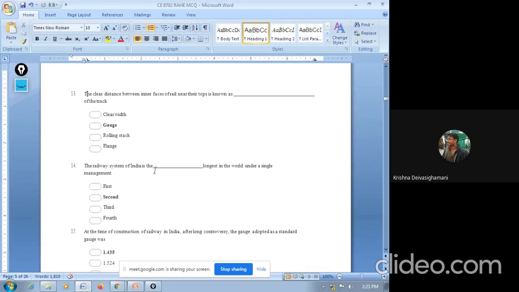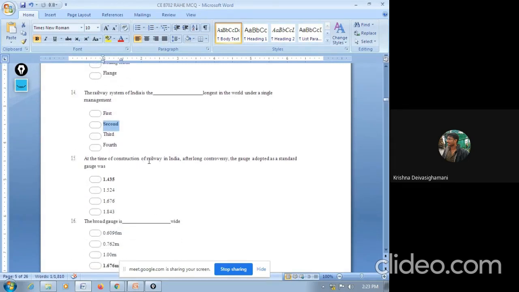The railway system of India is the dash longest in the world under a single management. First, second, third, fourth. The answer is second. The railway system of India is the second largest in the world under a single management system.